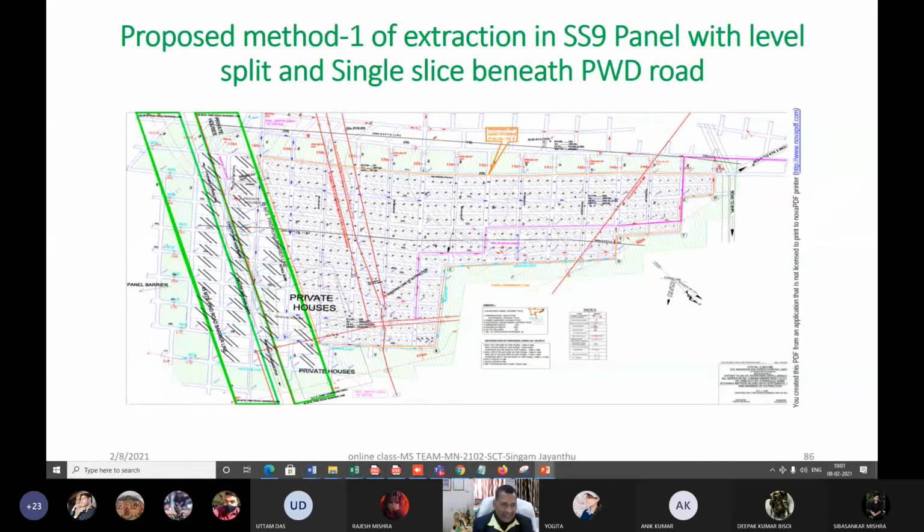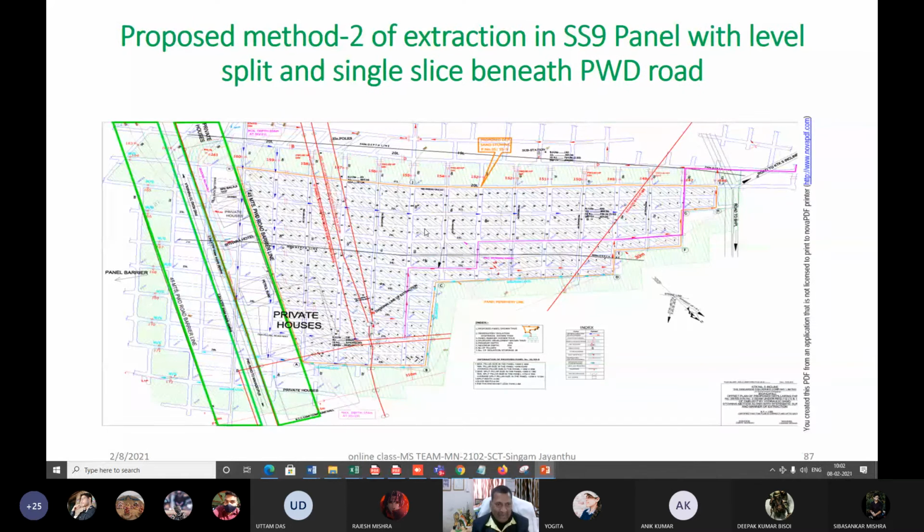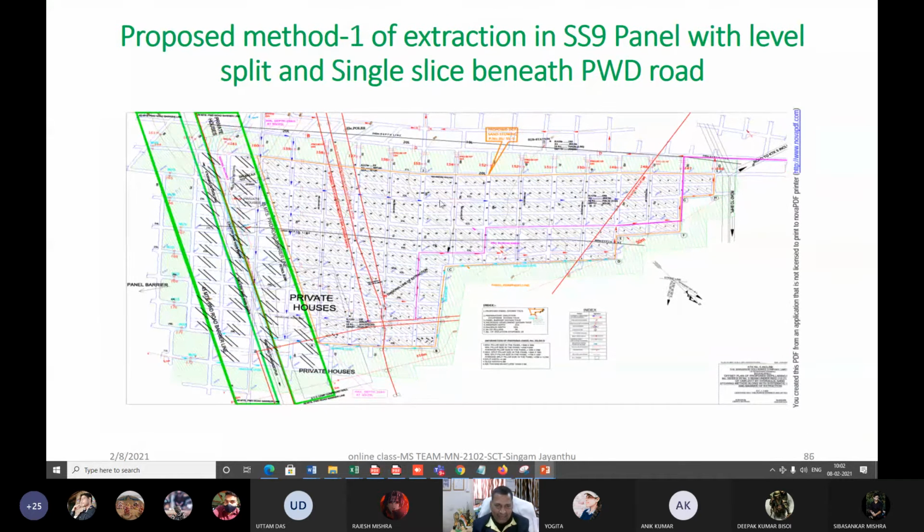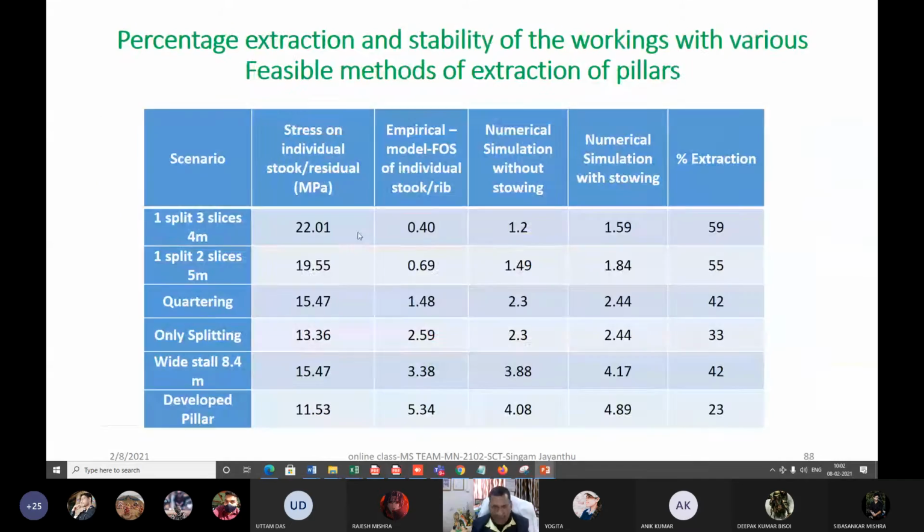So with that, this green color is provided here, right? And these are the pillars with the splitting; you can see the split direction here. This is one proposed method. You can have one split or two splits, and then with different dimensions it can be done. That is the way it was given at that time. You can also see the split and then the slice. This is only the split, and then it can be done in slices, one slice, two slices. There are so many options.